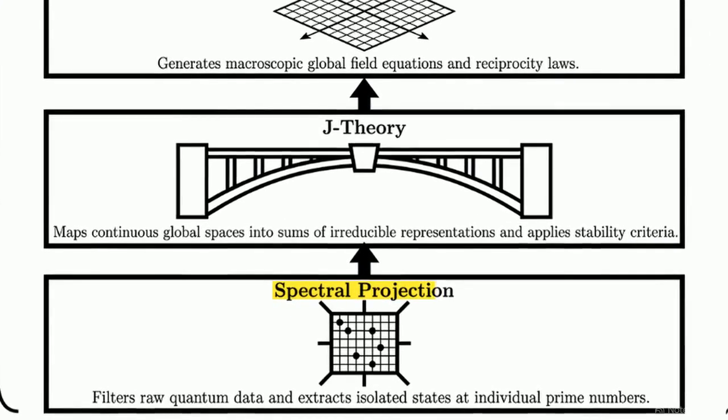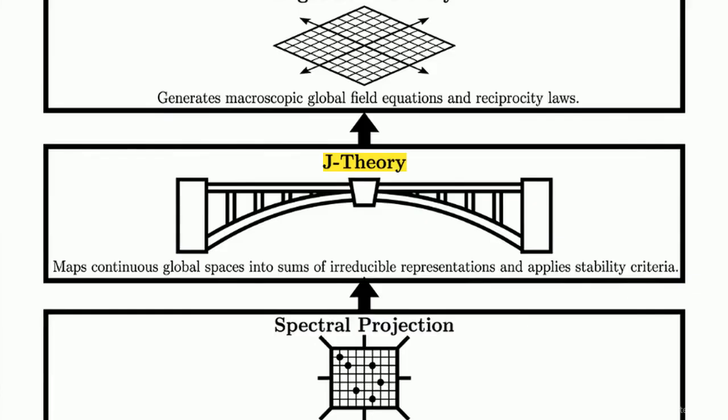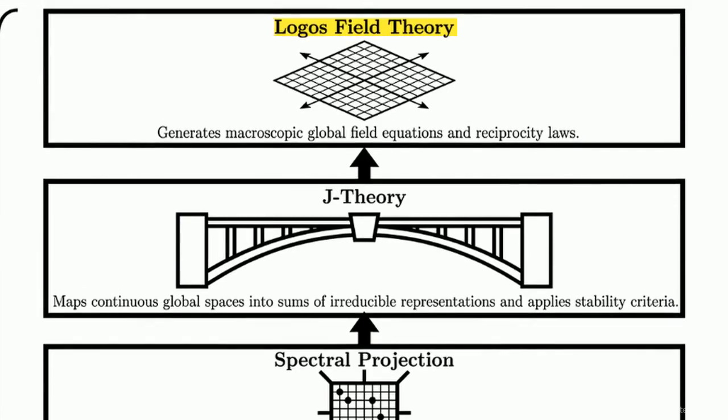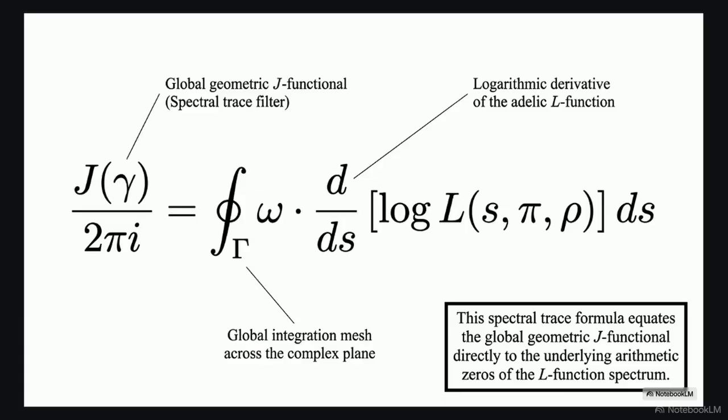Raw quantum data is filtered at the micro level by spectral projection. In the center, J-theory maps continuous global spaces into stable structures. At the macro level, Logos field theory generates the global field equations. Here we see the master equation of this framework.